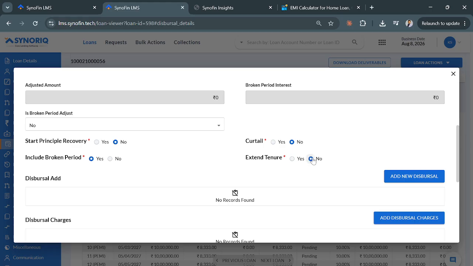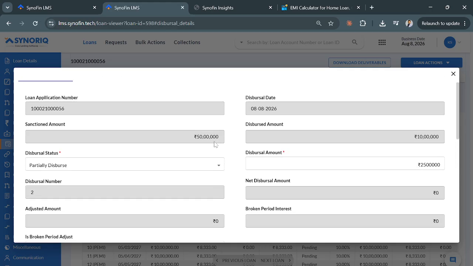And if I choose no, then after 8 months only 172 months would be added, which would make the loan of 180 months. So the tenure would not extend here, it stays the original tenure, right? Generally, customers extend the tenure because they might earn more interest because of the longer tenure, right?